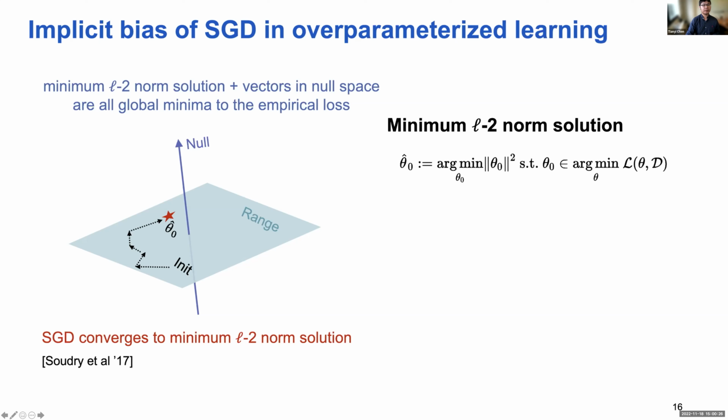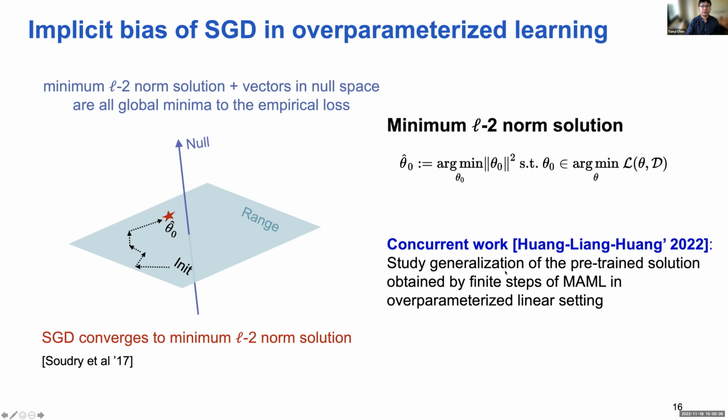So this is the solution whose generalization we want to study. It is a minimizer of the pre-training problem, and it also has the minimal norm. It is worth mentioning that there is a concurrent work posted on arXiv almost at the same time as we submitted our work, by Huang Liang and Longbo's group, and also Professor Liang from OSU. They study the generalization problem of the pre-trained solution obtained by running a finite number of MAML algorithm steps in the overparameterized linear setting.